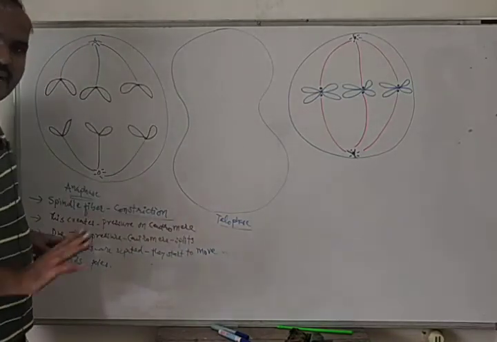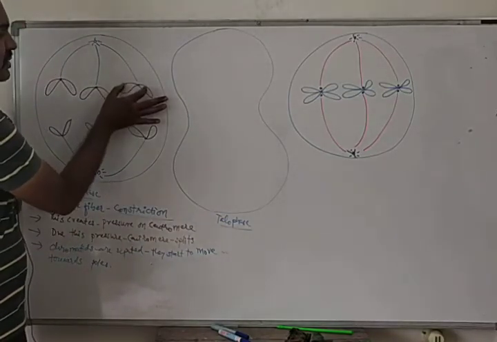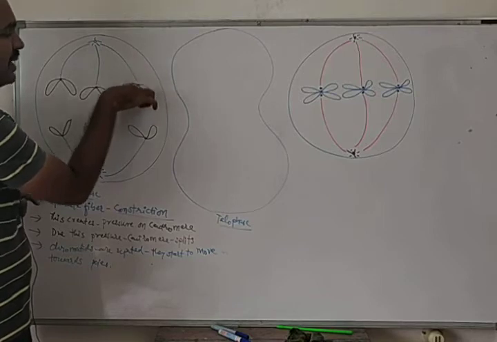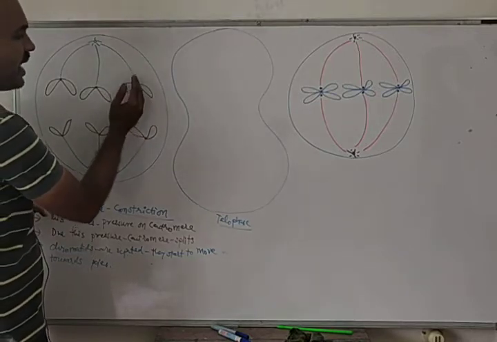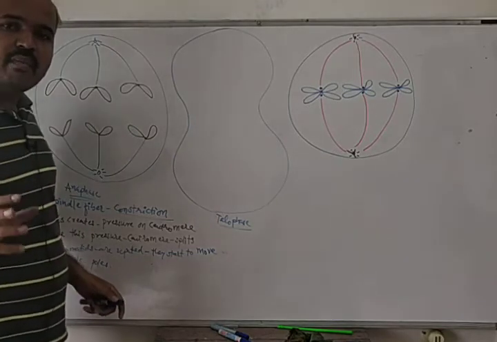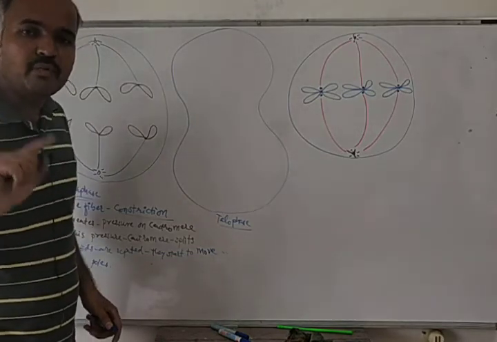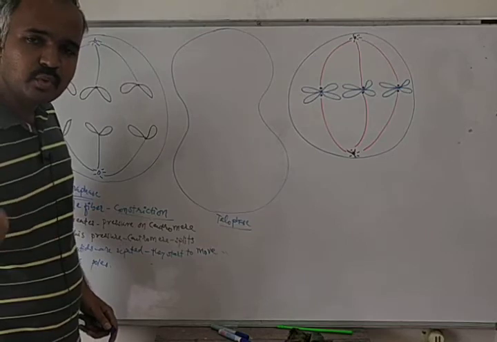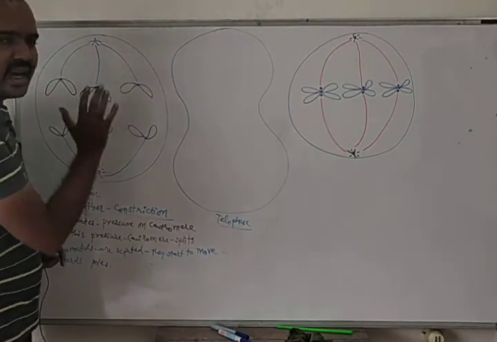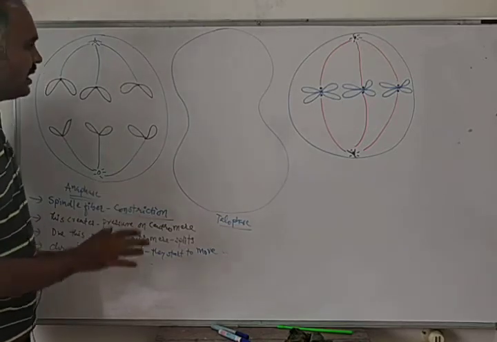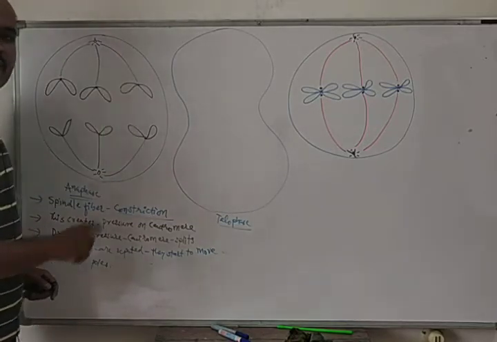During the movement of chromosomes towards the pole, the arms of the chromosome lag behind, whereas the centromere remains in front.